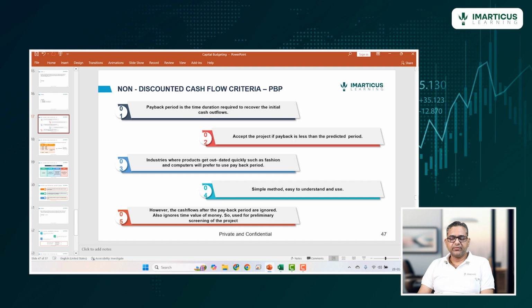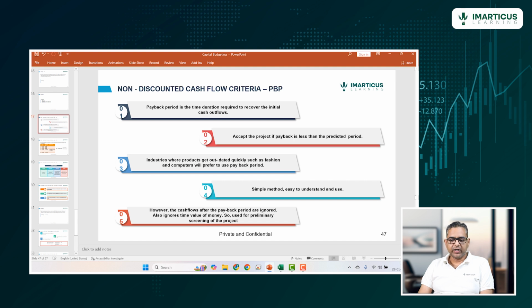We can accept the project if payback is less than the predicted period. Ideally, we should not rely just on the payback period because it does not consider time value of money. So it is not that logical. It is not telling us about the profitability. It is just telling us how much time it takes for us to recover our initial investment.